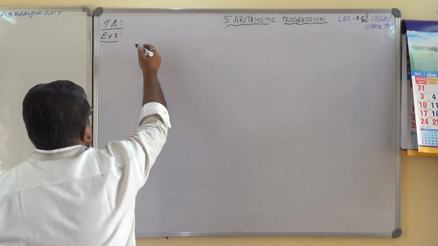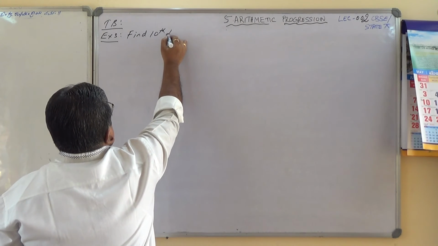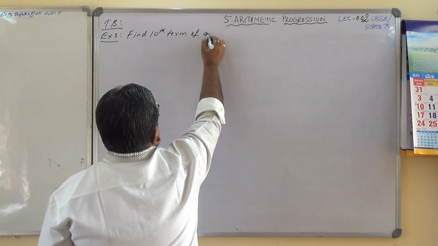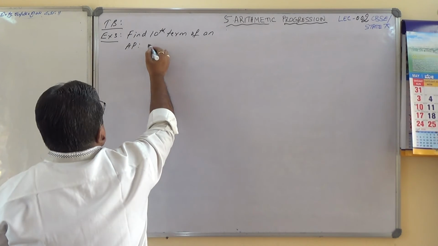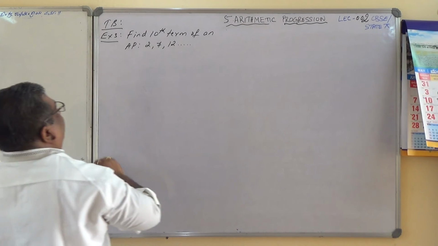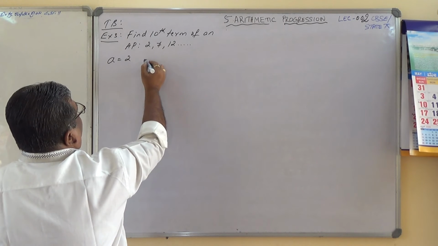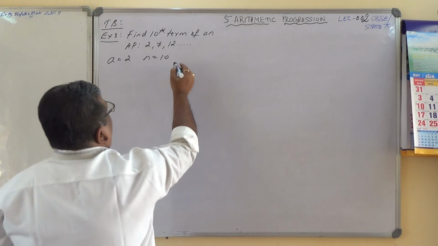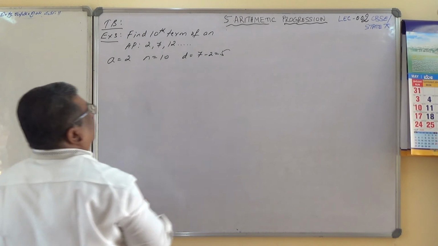Find the 10th term of an AP given by 2, 7, 12, and so on. 10th term we have to find. Solution: a equals the first term, 2, and n is what? 10th term, so 10. And the common difference is equal to 7 minus 2, which is 5.